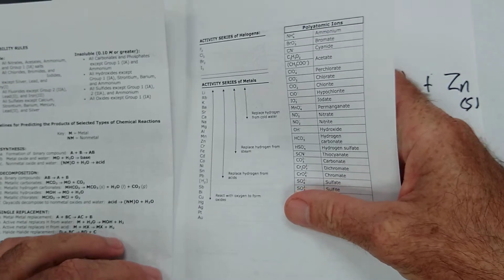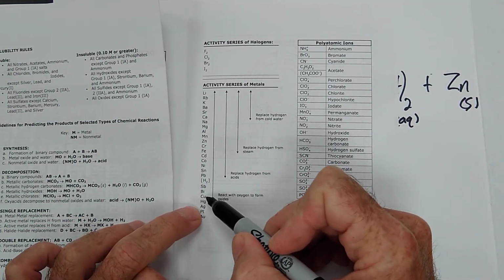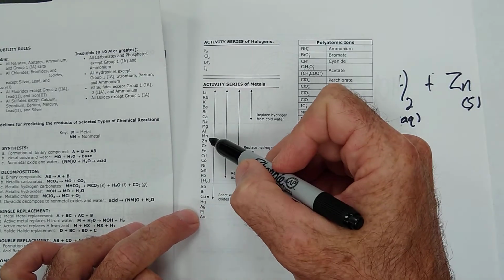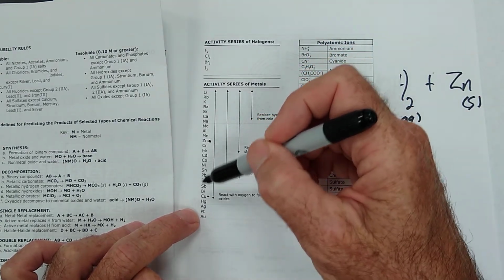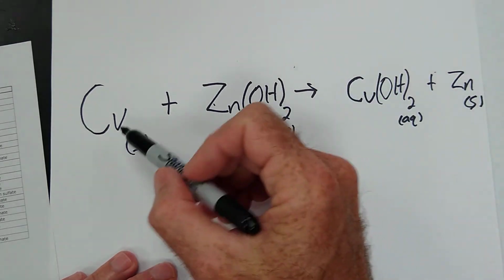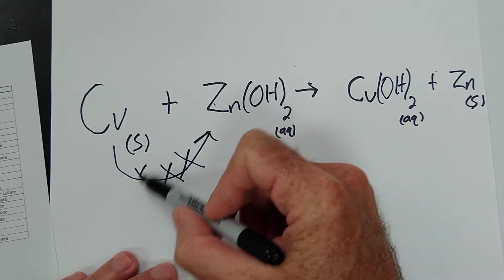Page 7. Here is copper. Copper is right here. And then let's find zinc. Oh, zinc is up here. So as a matter of fact, zinc is more reactive than copper. So no, copper could not do that. It could not replace that zinc.